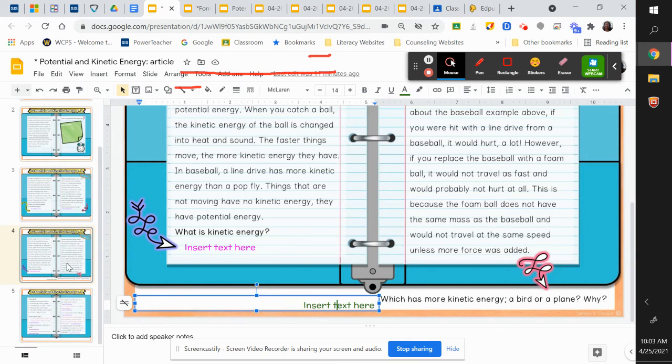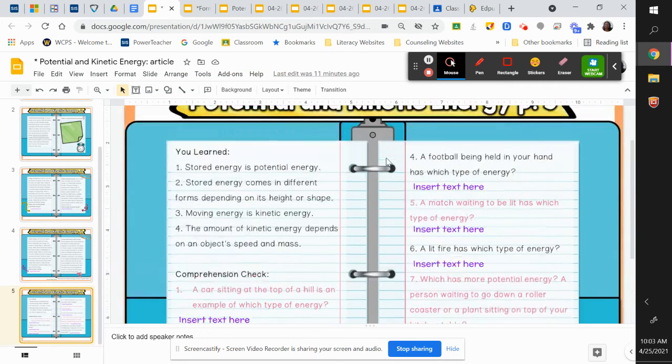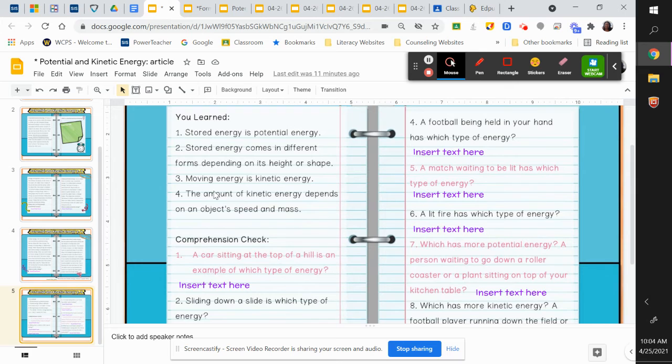Then we have one last slide here, slide 5, and this is where we're going to check our understanding, guys. Okay. So here's what we learned. Stored energy is potential energy. Stored energy comes in different forms depending on its height or shape. Moving energy is kinetic energy. The amount of kinetic energy depends on the object's speed and their mass. So here's the comprehension check. So let's see what we understood.